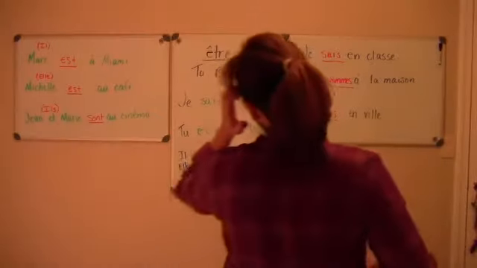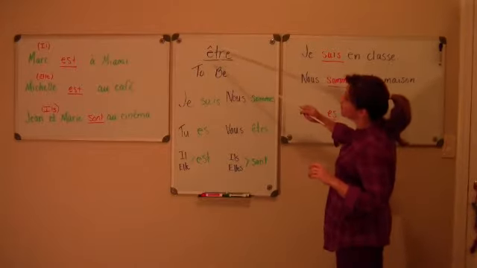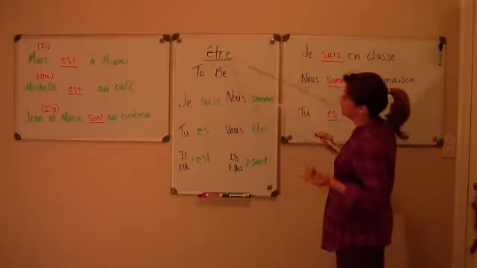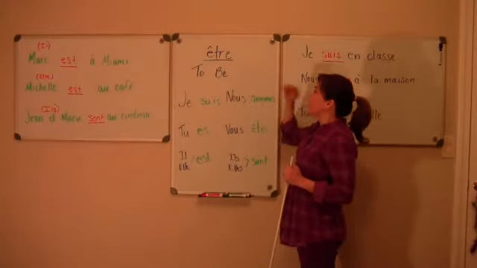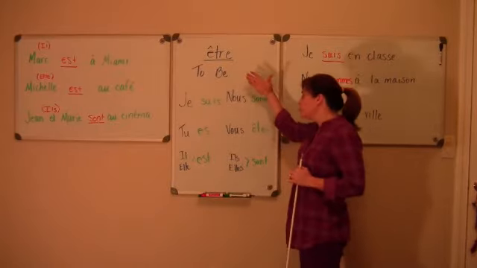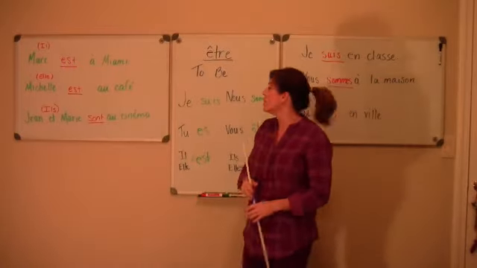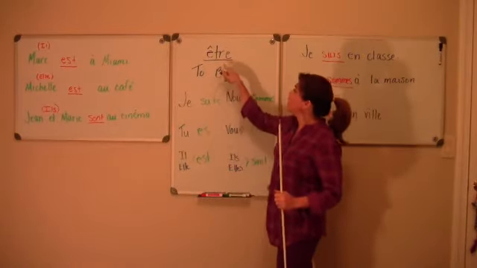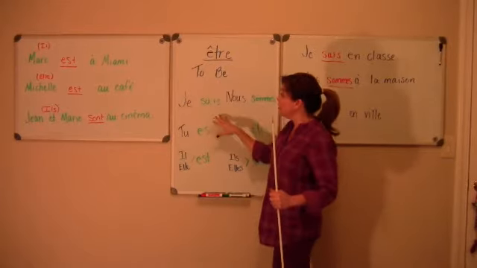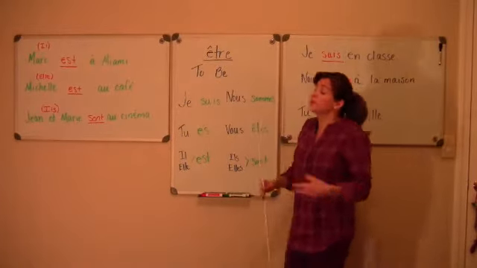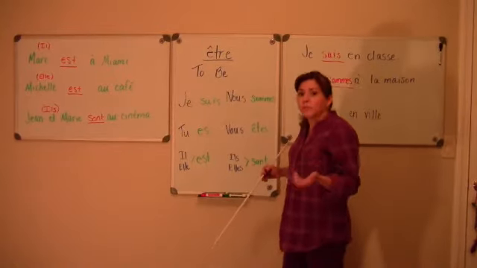Okay, so let's take a look at the verb être, E circonflexe T-R-E. It simply means the verb to be. I can't say "I to be, you to be, he to be" in English, and it's the exact same thing in French. I have to make this infinitive verb work with all of my subject pronouns, or conjugate it, something we don't hear a lot in English, but we do it anyway.